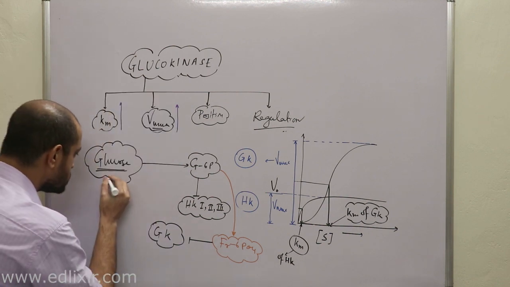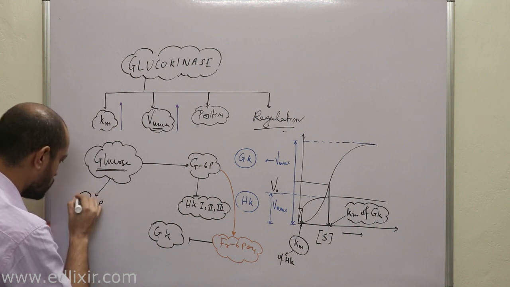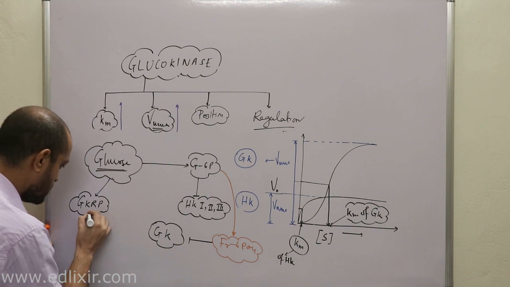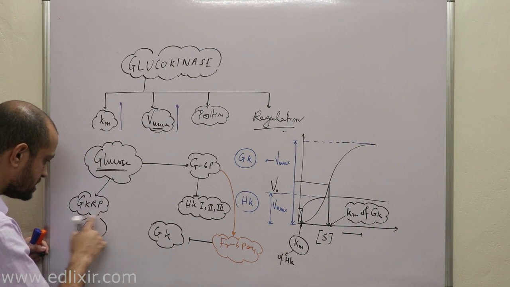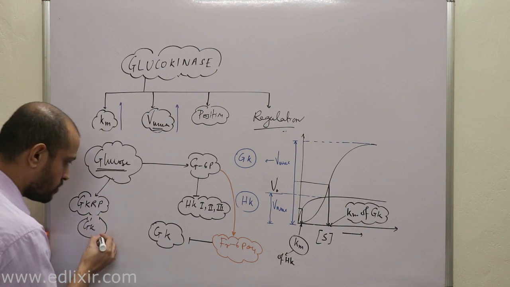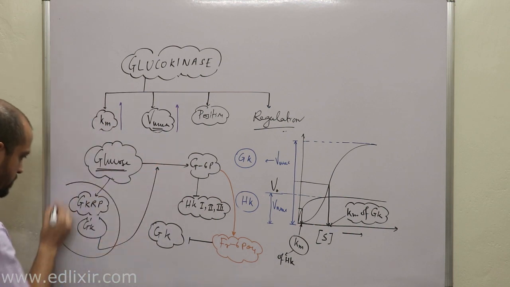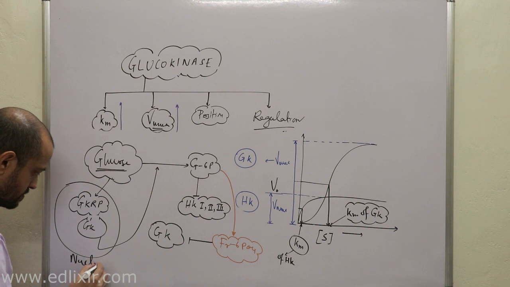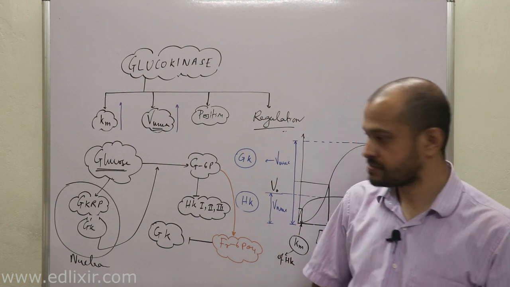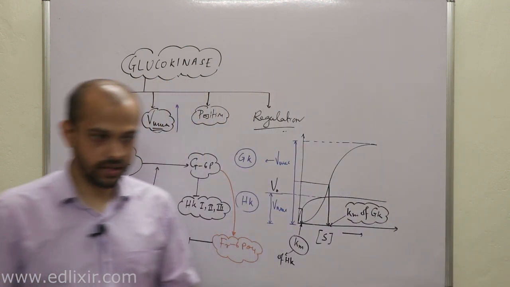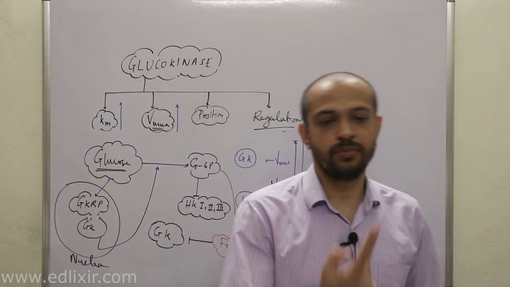Now when glucose enters the cell, GKRP, that is glucokinase regulatory protein, cannot efficiently interact with glucokinase, and therefore this interaction is lost. Clear? And therefore glucokinase can come out and they can act. They can come out of the what? Nucleus, right? Clear? They can act here. Okay, clear? So this was actually the first step of glycolysis.